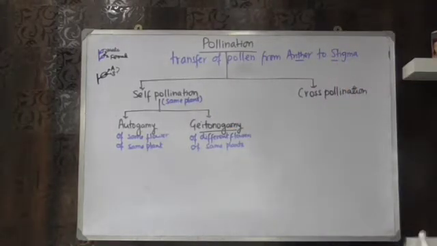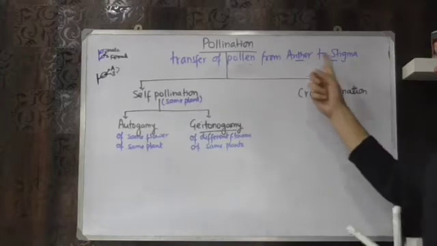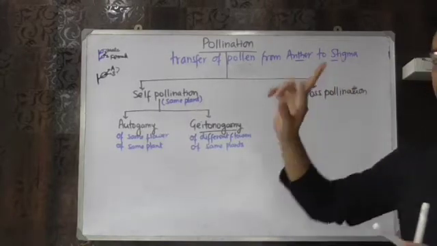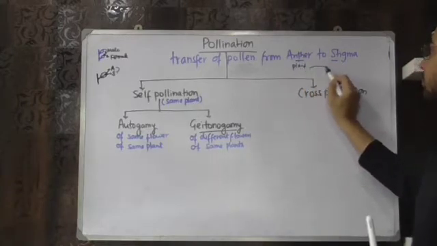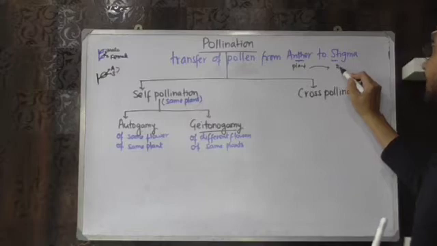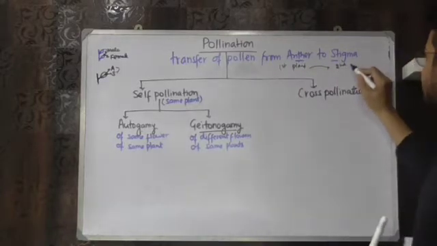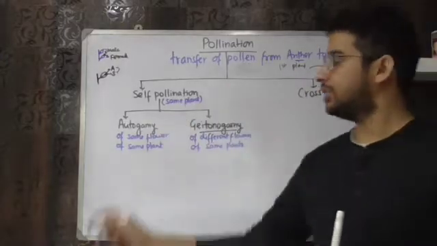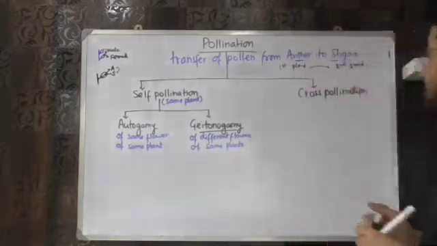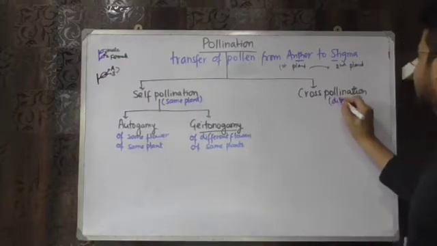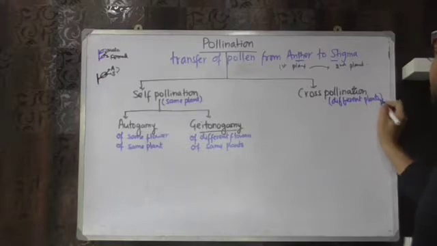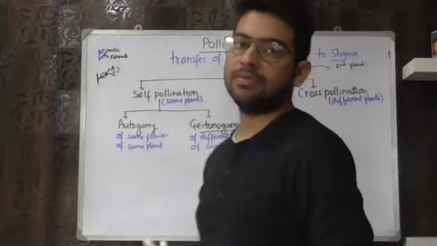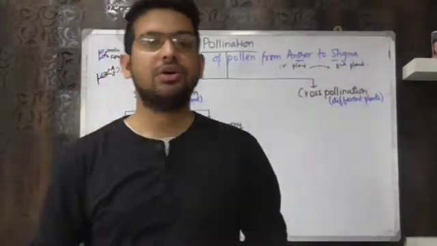So what is cross-pollination next? Once again, it is the transfer of pollen from anther to stigma between two different plants. That means the anther from one plant will go to the stigma of a second plant. So I will need two different plants here. In self-pollination there is a single plant, but in this case we need different plants. So it occurs between different plants, and this transfer takes place with the help of some agents, which are called pollinating agents.